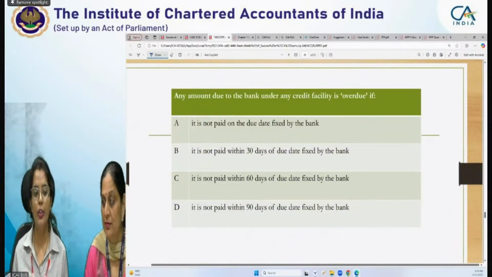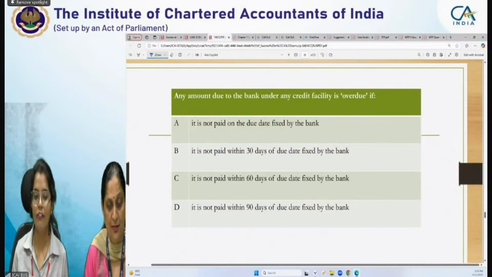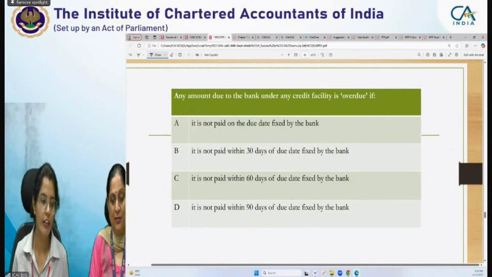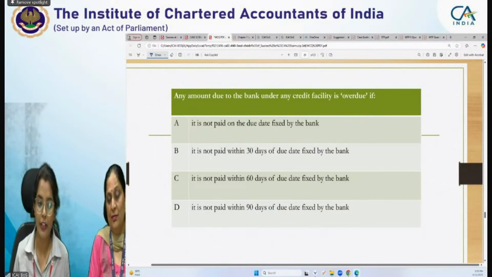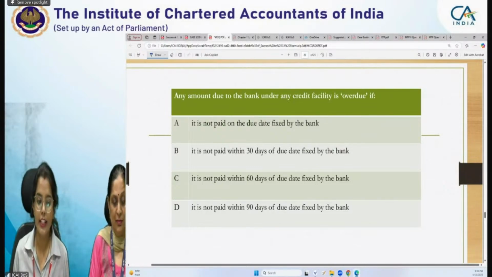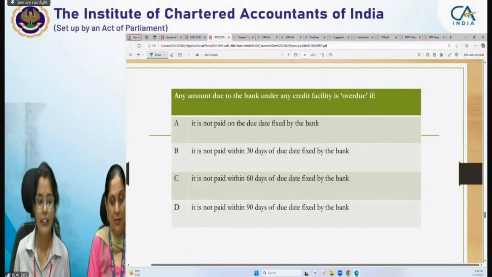Any amount due to the bank under any credit facility is overdue if: A. It is not paid on the due date fixed by bank. B. It is not paid within 30 days of due date fixed by bank. C. It is not paid within 60 days of due date fixed by bank. D. It is not paid within 90 days of due date fixed by bank.